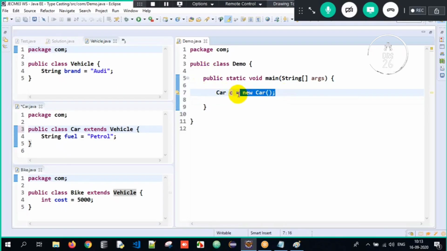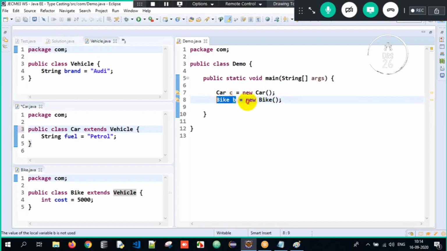I can store only a car object. Why? c is of type Car. I can store only a car object. This is specialization. And here for bike, Bike b = new Bike(). These two are an example for specialization. Why? c is of type Car, I can store only a car object. b is of type Bike, I can store only a bike object. But into a single reference, I should be able to store both types of objects. Then I'll make use of upcasting.